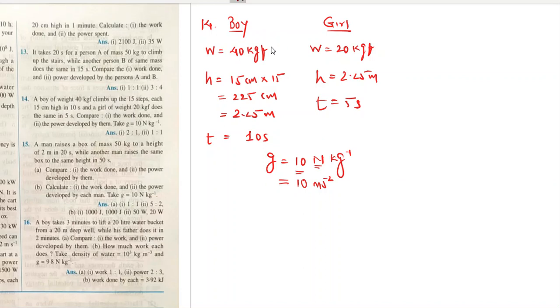It's the same value, and this is equal to 20 Newton. But this is only when the value of G is 10. Okay, let's find the ratio of the work done by them. Let me write it over here. Work done by boy upon work done by girl.